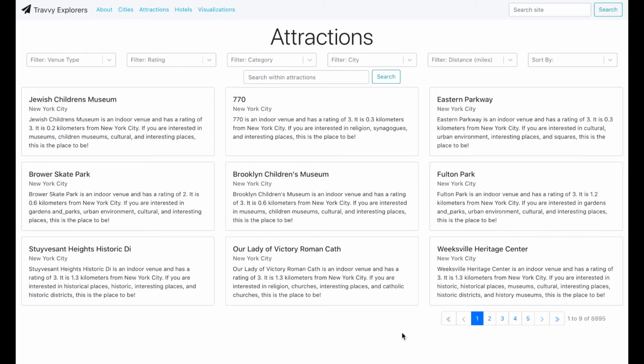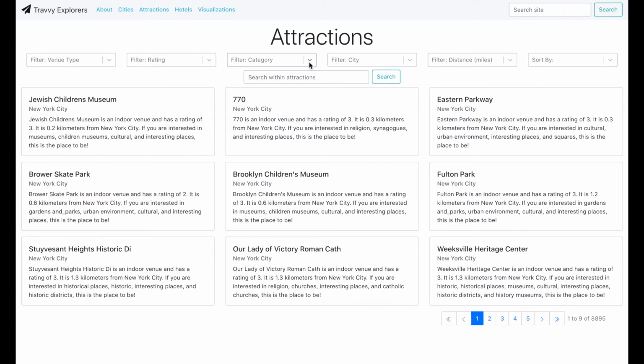So on this page, you can immediately see that there's a 3x3 grid of attractions as well as pagination in the right-hand corner. We've made your search for the perfect attraction very easy with various sorts and filters that we've implemented. When we chose to implement these sorts and filters, we decided to do it on the back end. So for instance, you can sort by the name alphabetically, the city alphabetically, the distance from the city, as well as the attraction rating. You can also filter by different things such as category, city, rating, and venue type, which is indoor or outdoor.